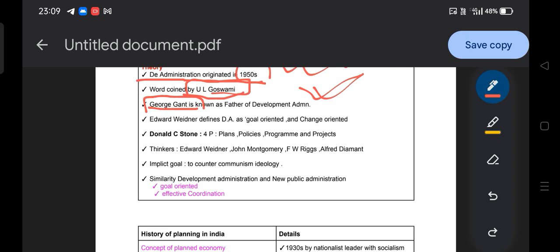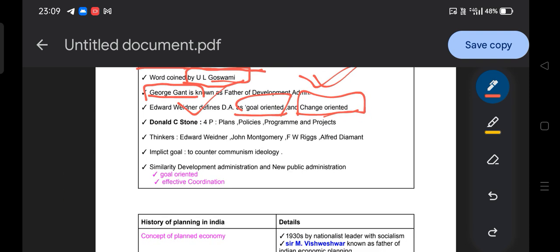Then Edward Widener defined development administration as goal oriented and change oriented. So who defined development administration as goal oriented and change oriented? That is Edward Widener. Then Donald C. Stone used the 4P. So the 4P were used by Donald C. Stone, and they are plan, policy, program and project.